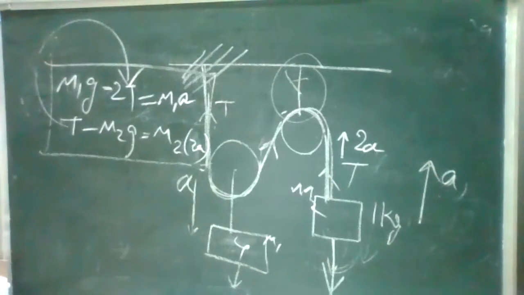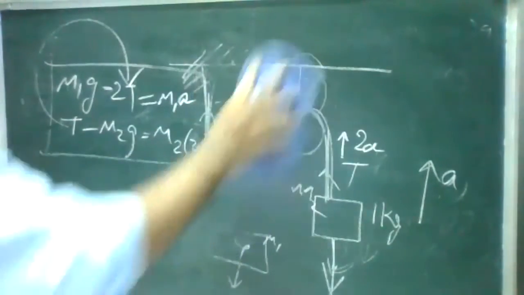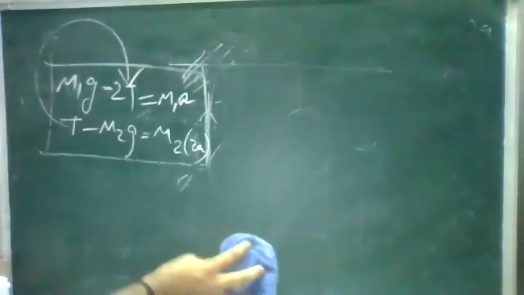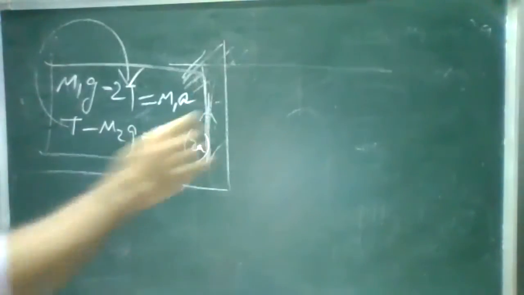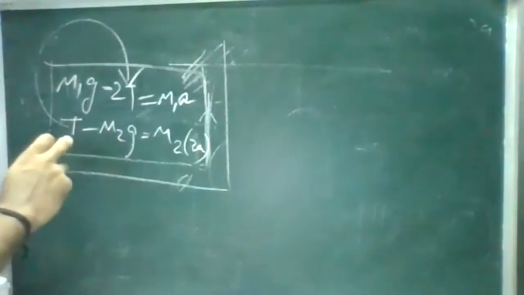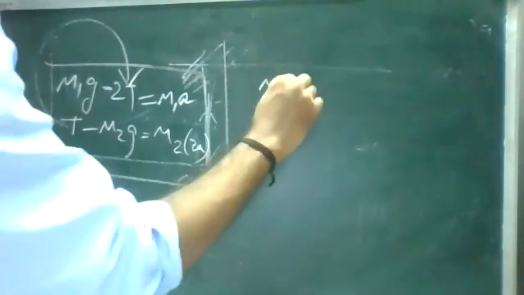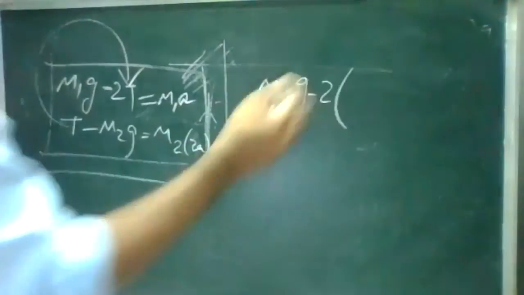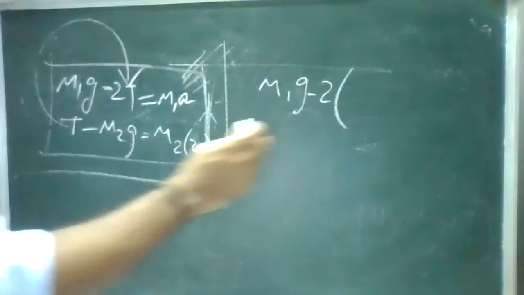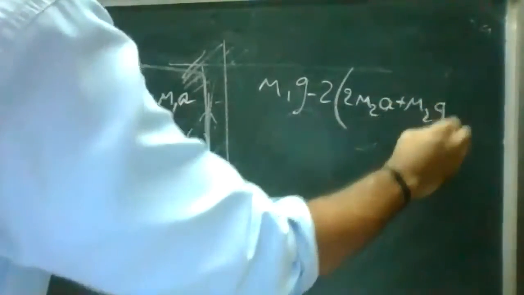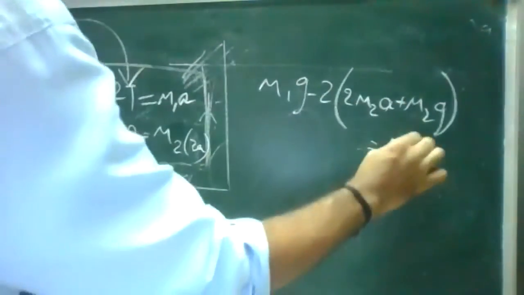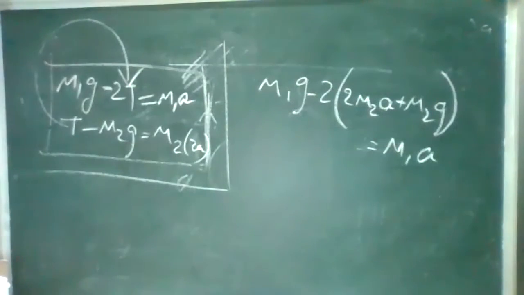Sir, somewhere it's going wrong. I didn't get it. Okay, see, I'm just substituting values. I'm substituting T here. So m1g minus 2 into m2, that is 2m2a plus m2g, is equal to m1a.